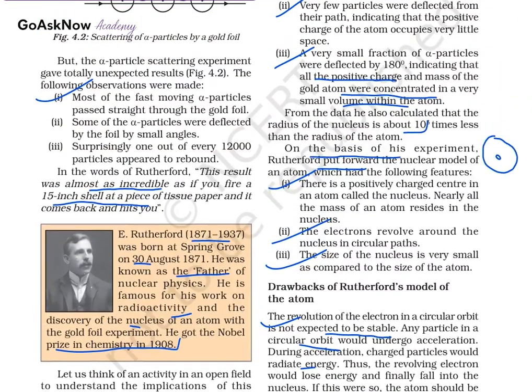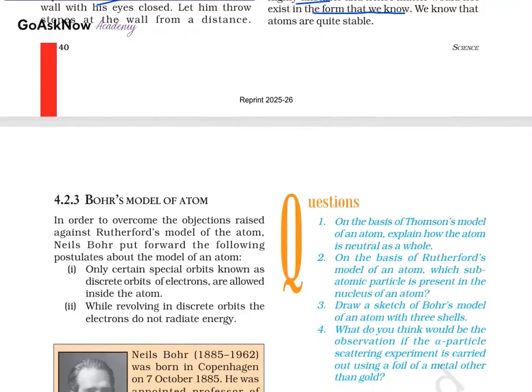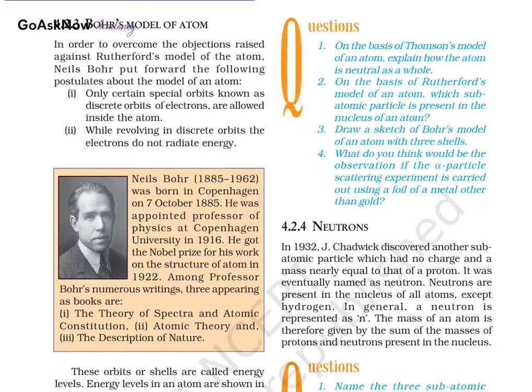So whenever you get any question, you will have to explain the Rutherford model, how it works, the alpha particle scattering, and along with that, the nucleus situated in the center, and the drawbacks as well. So this is all about the Rutherford atomic model. Now, the Bohr model for the atom.